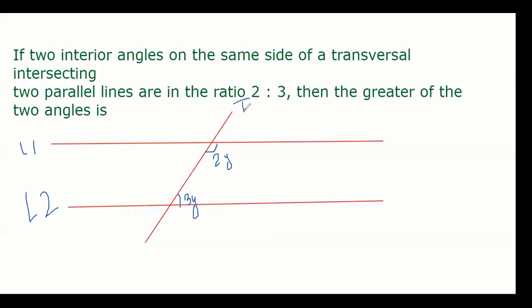We take the corresponding angle. The corresponding angle of 2y is straight next to 2y, so it makes the full 5y. And full angle on a line is always 180, a straight line angle.